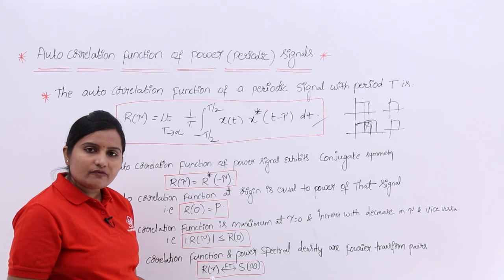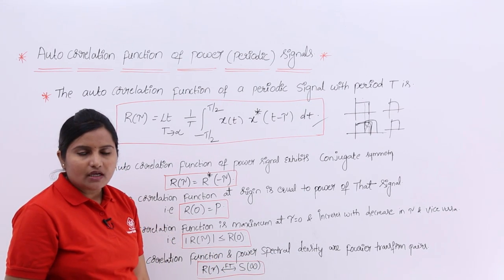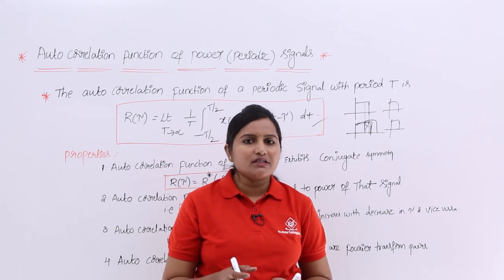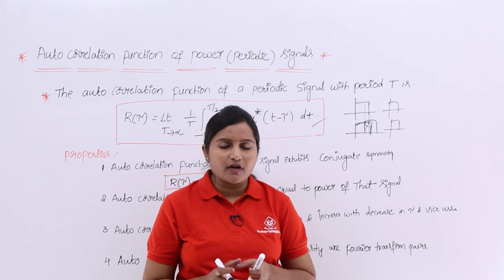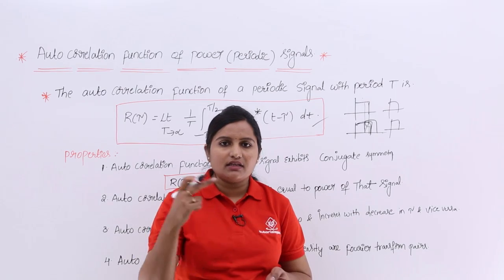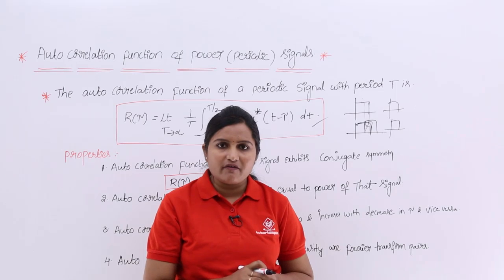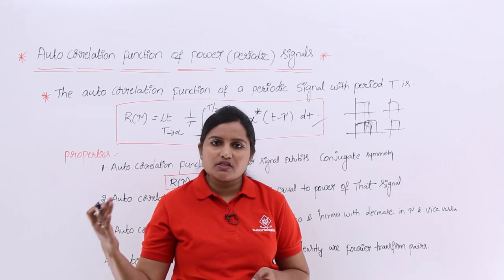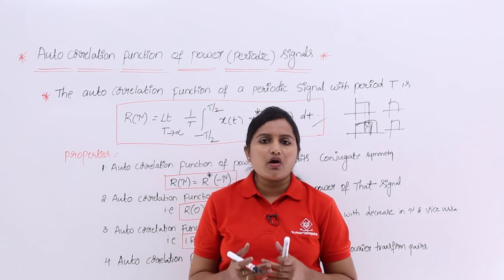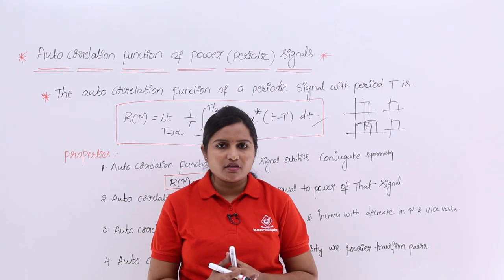For energy signals, if you consider the Fourier transform of the autocorrelation function, you are going to get energy spectral density. So, the meaning is that if you take the transform of the autocorrelation function, you are going to get spectral density. If your signal is an energy signal, that spectral density is called energy spectral density. If your signal is a power signal, the spectral density associated with that signal is called power spectral density. This is about autocorrelation function of power signal and its properties.